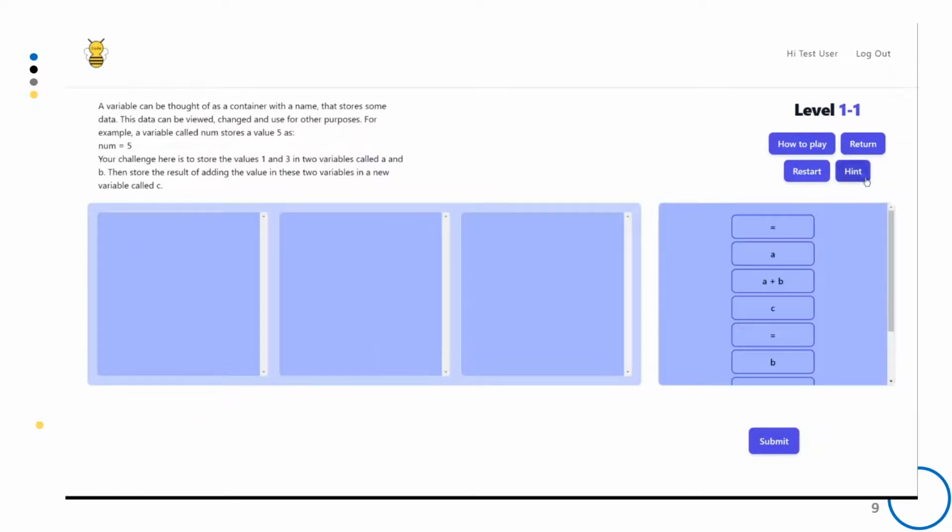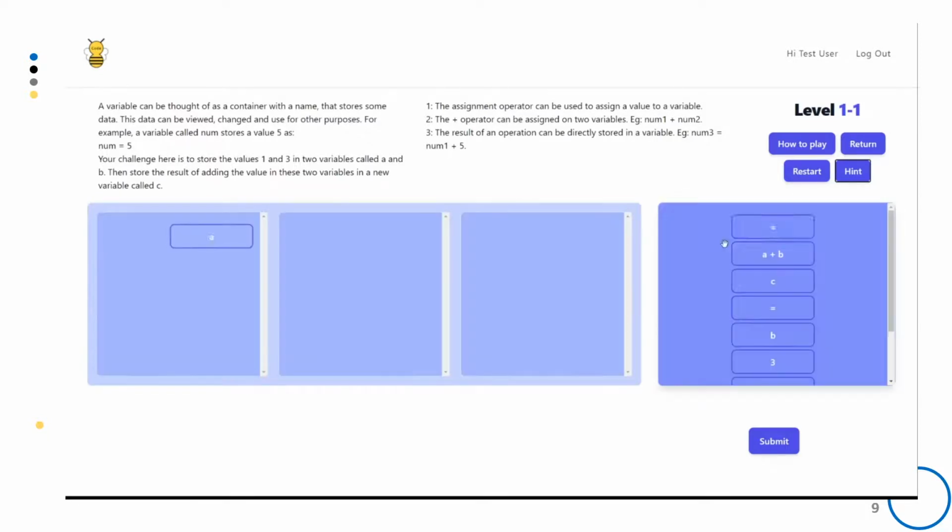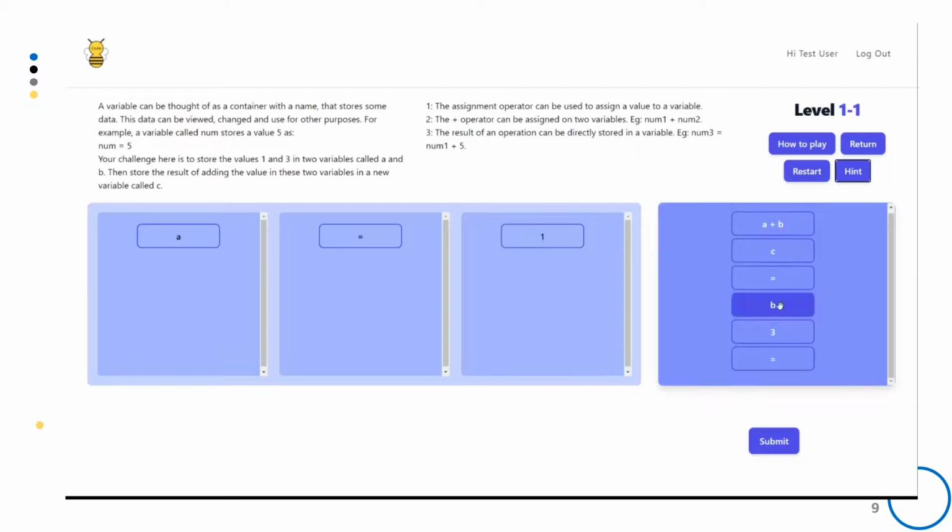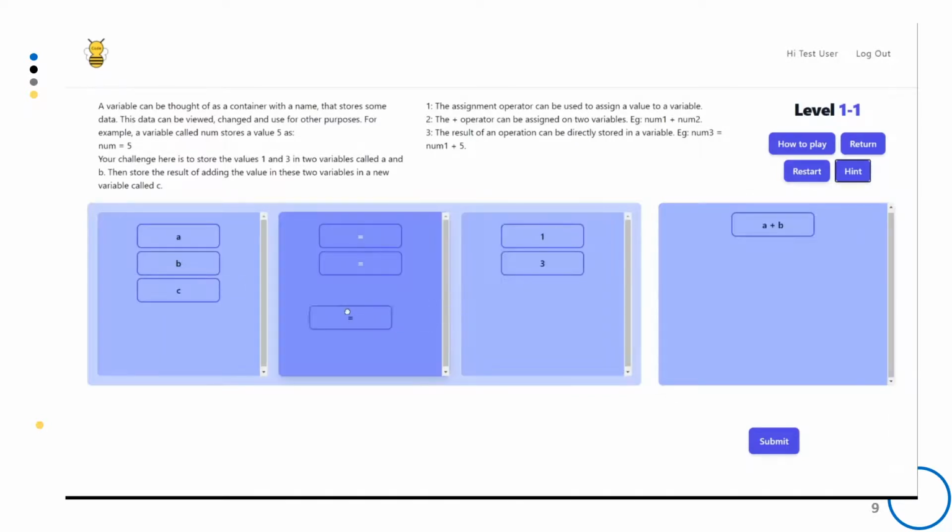By clicking a hint, we can see the hint of this level tells the plus operator can be used to add two variables, and the storing operation can be done by the equal operator. Now we are able to say a equals 1, b equals 3, and then do c equals a plus b.